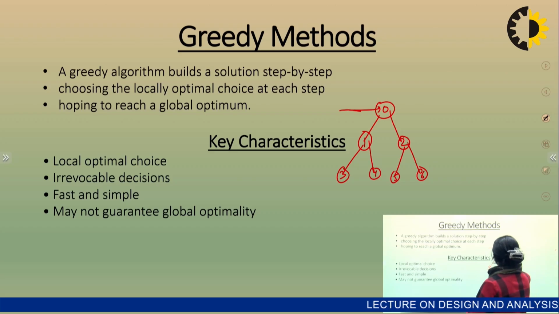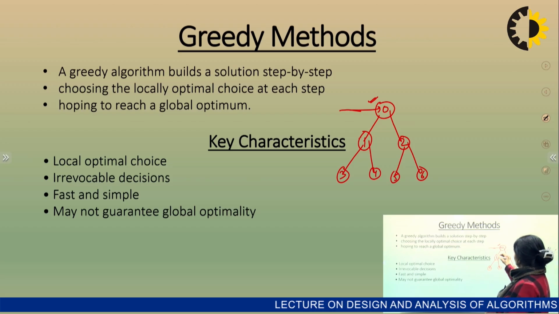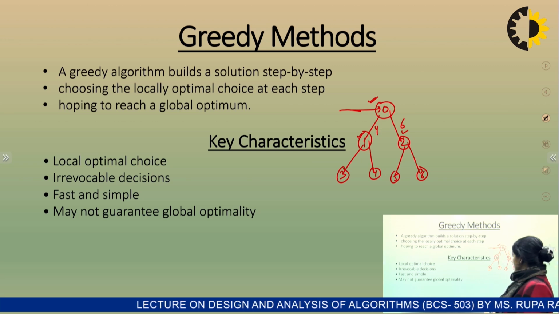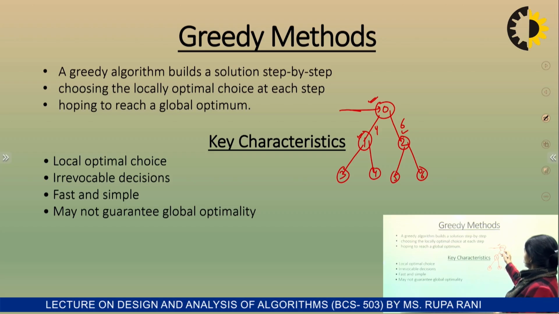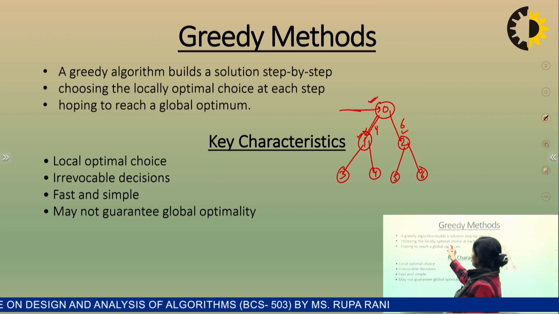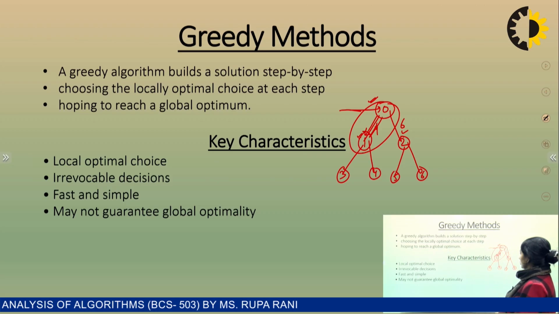At this stage, you have to opt either this way or this way. Suppose here the cost is 4 rupees, here the cost is 6 rupees. So at this stage, the minimum cost is 4. So you will choose this path, right? This is the local optimal choice.